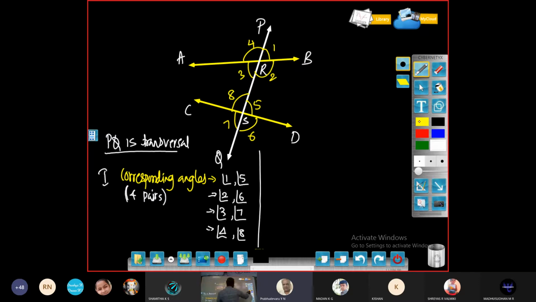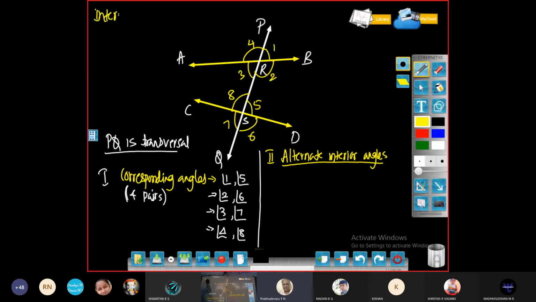Then we'll get another type, the second type, alternate interior angles. Before going to alternate interior angles, let us understand what are interior and exterior angles.